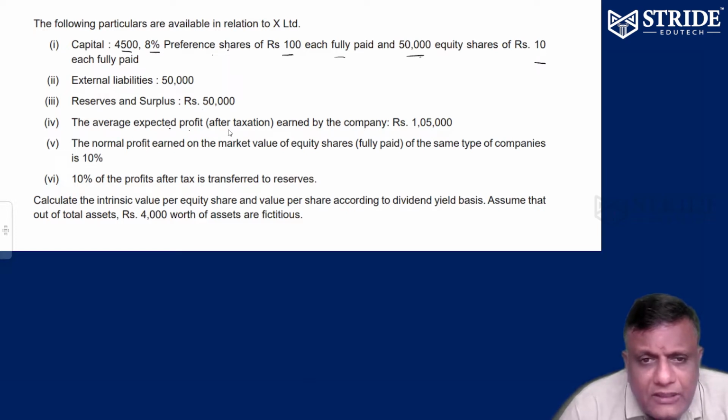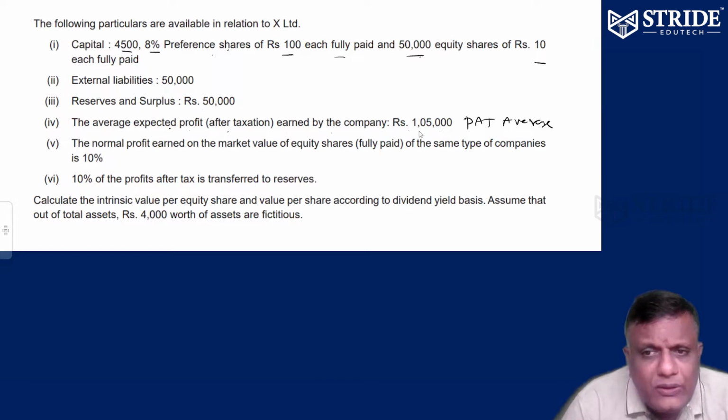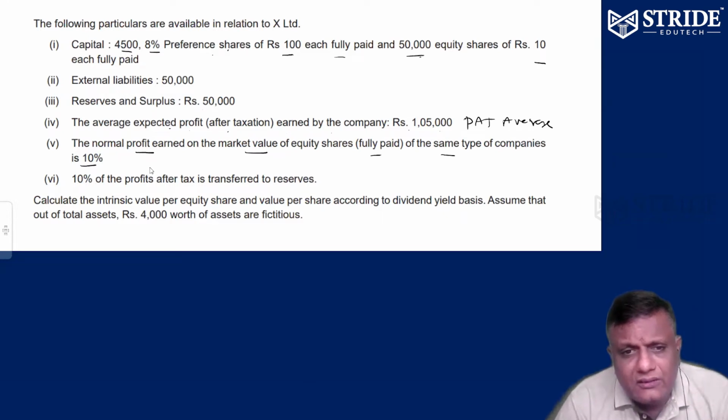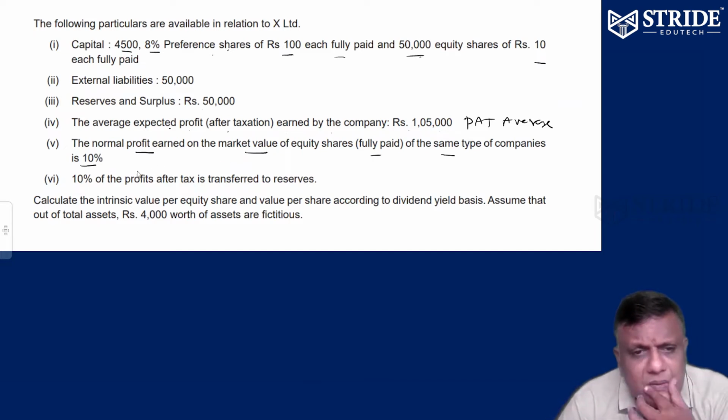The average expected profit after taxation earned by the company is 1,05,000. It's called PAT. Average PAT is supposed to be 1,05,000. Normal profit earned on the market value of equity shares fully paid, for the same type of company, is going to be 10%. Note the line normal profit. Normally the company can earn 10% on the market value of shares.